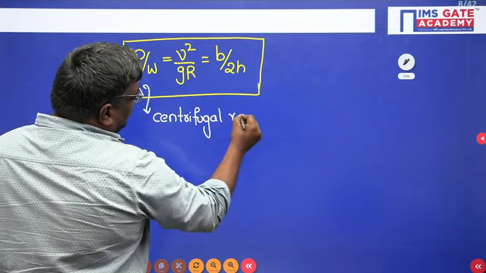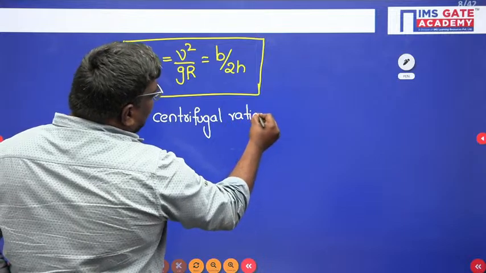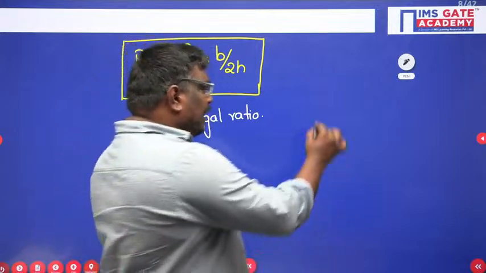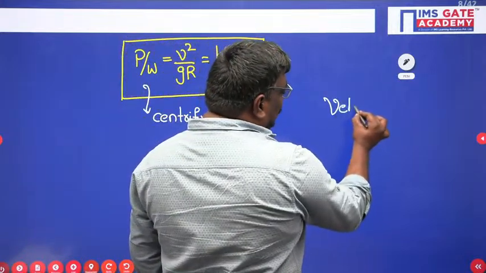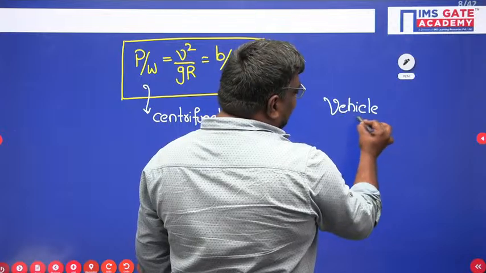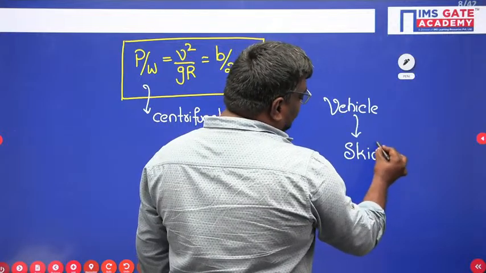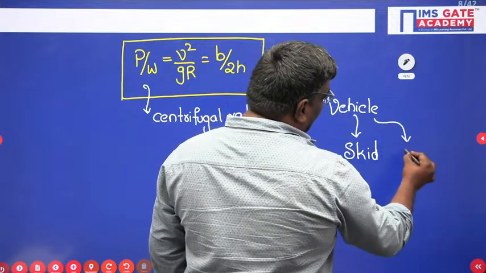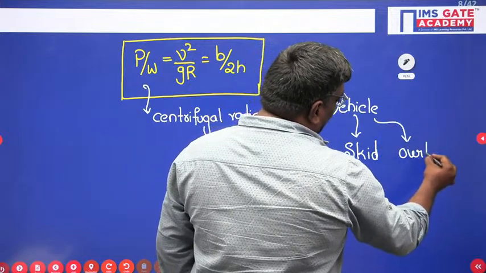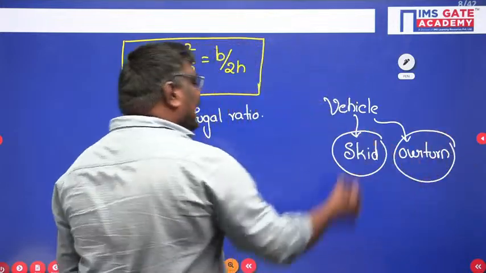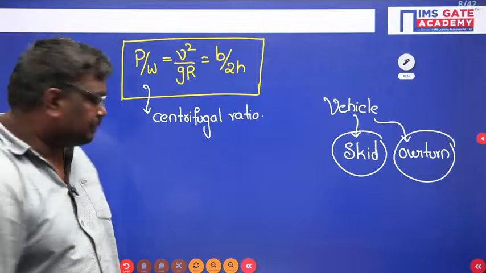Now my dear students, a vehicle can fail in two ways. Let me tell you clearly. A vehicle can fail in two ways: the vehicle can skid or the vehicle can overturn. Now, which will take care of skidding and which will take care of overturning?